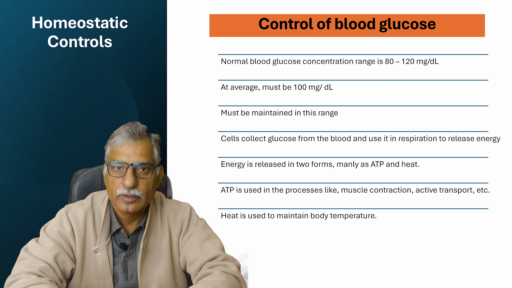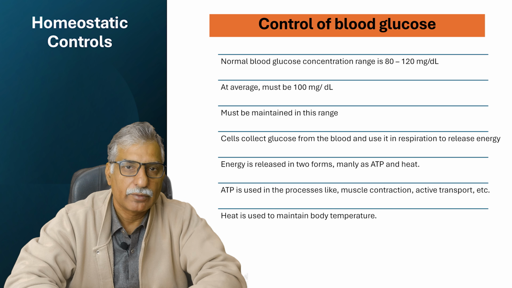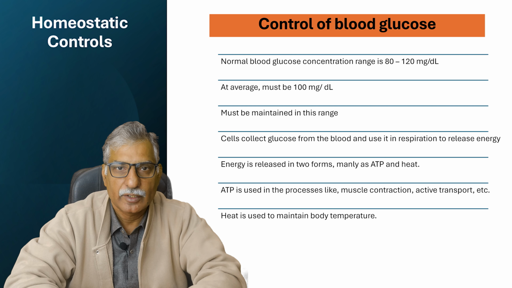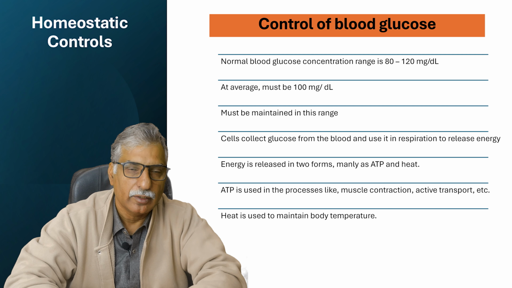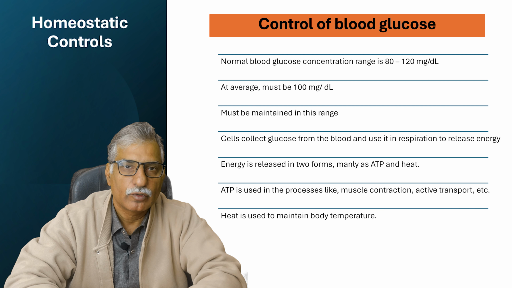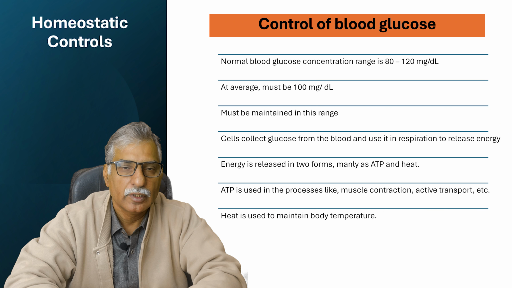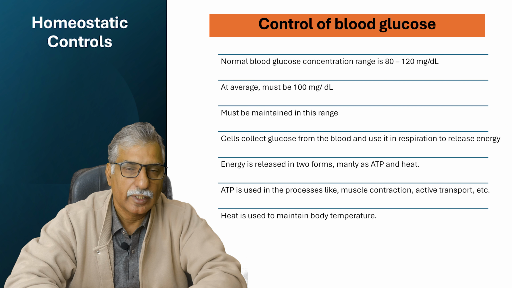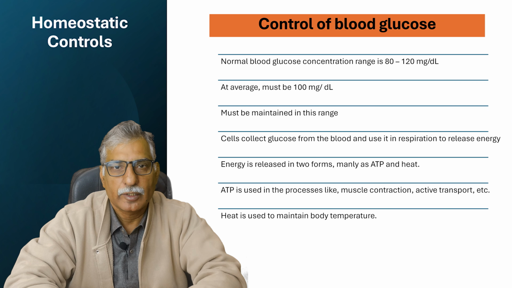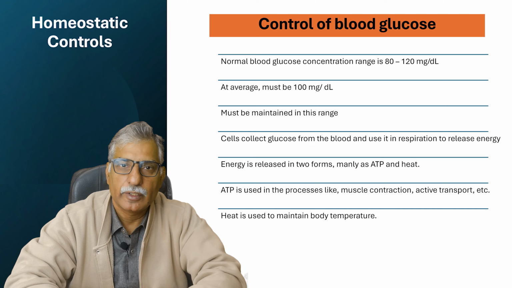During respiration, energy is generated in two forms, mainly ATP and heat. ATP is used for various activities like active transport, muscle contraction, nerve impulse stimulation and transmission, or other metabolic activities, whereas the heat generated is used to maintain the body temperature, and this helps enzyme activities occur at normal rates.